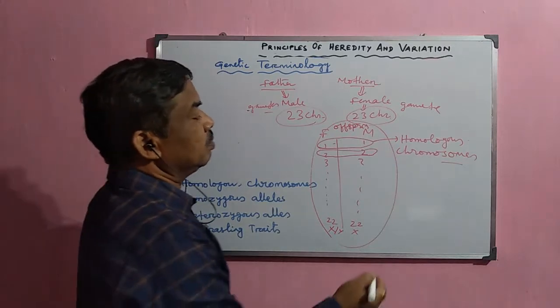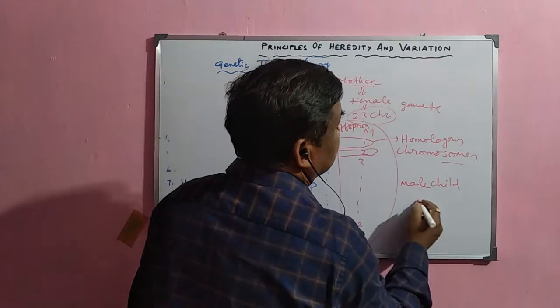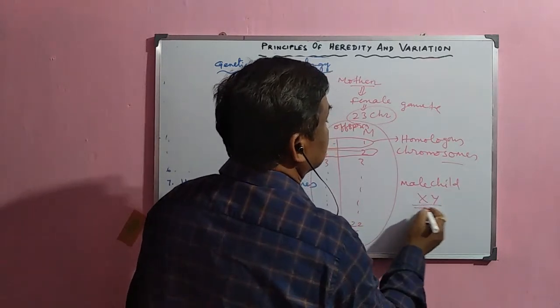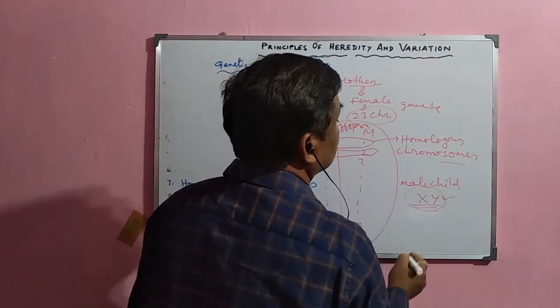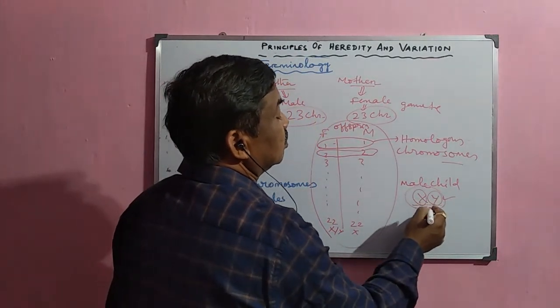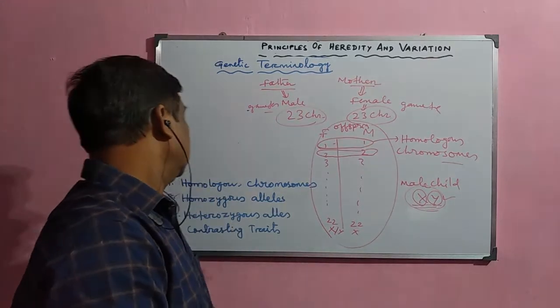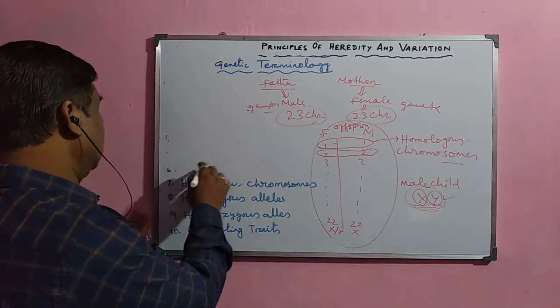But in the case of a male child, it is XY type, so these are not homologous but heterologous, because the X chromosome is totally different from the Y chromosome.